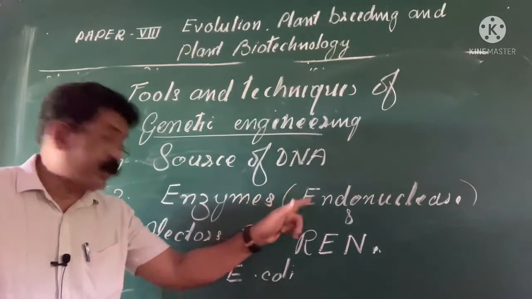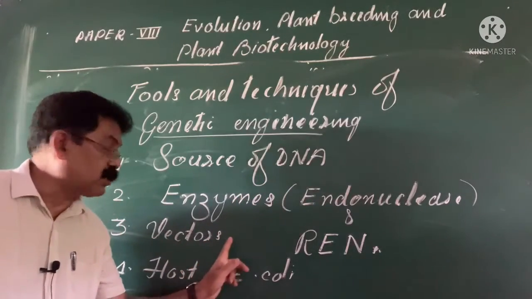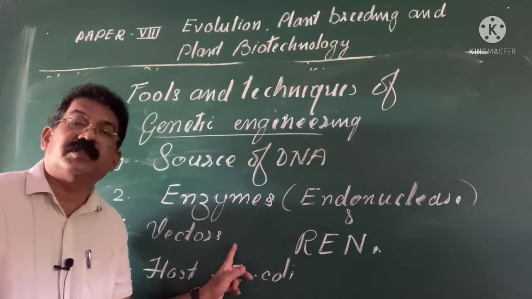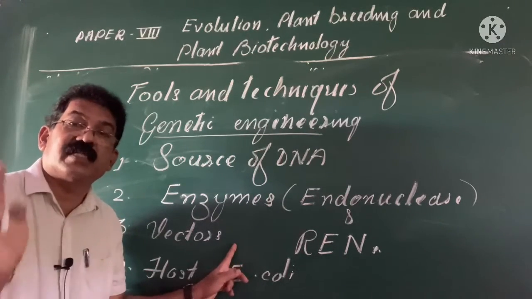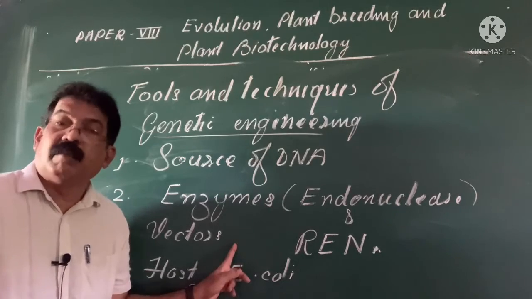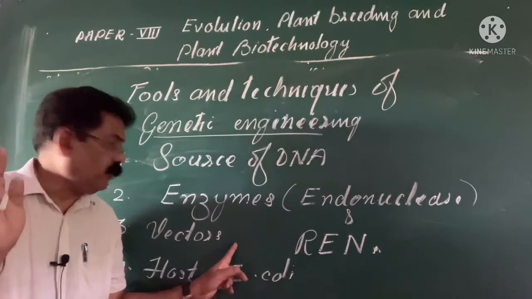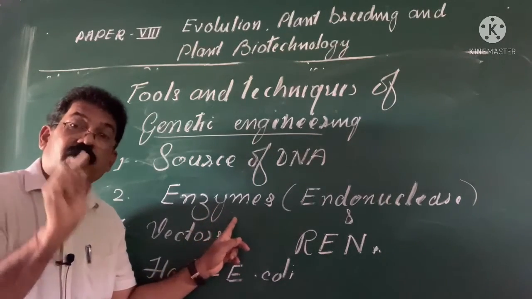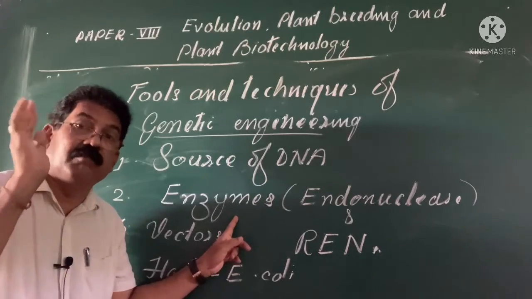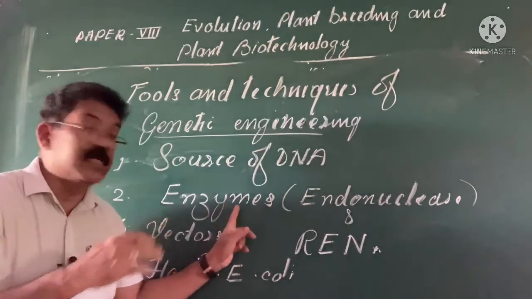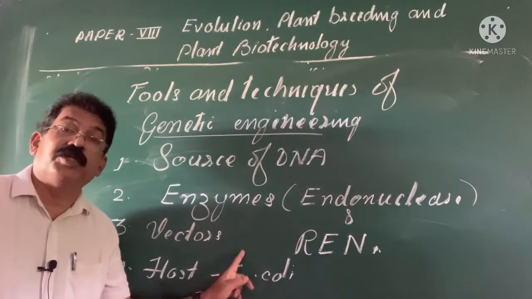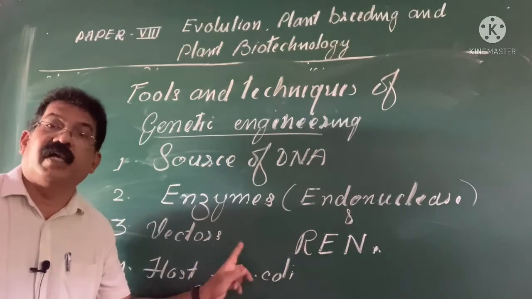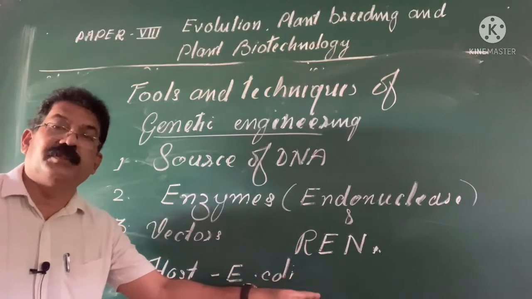It should be introduced into a vehicle, a vector. The best known vectors are bacteriophage, cosmids, plasmids, yeast, mosaic virus, etc. I will provide you all the material. Go through this. So the gene of interest or a chromosome piece, imagine it at the molecular level, is introduced into a vector. Vectors are vehicles which carry a desired gene and it is transferred to the plant of interest.